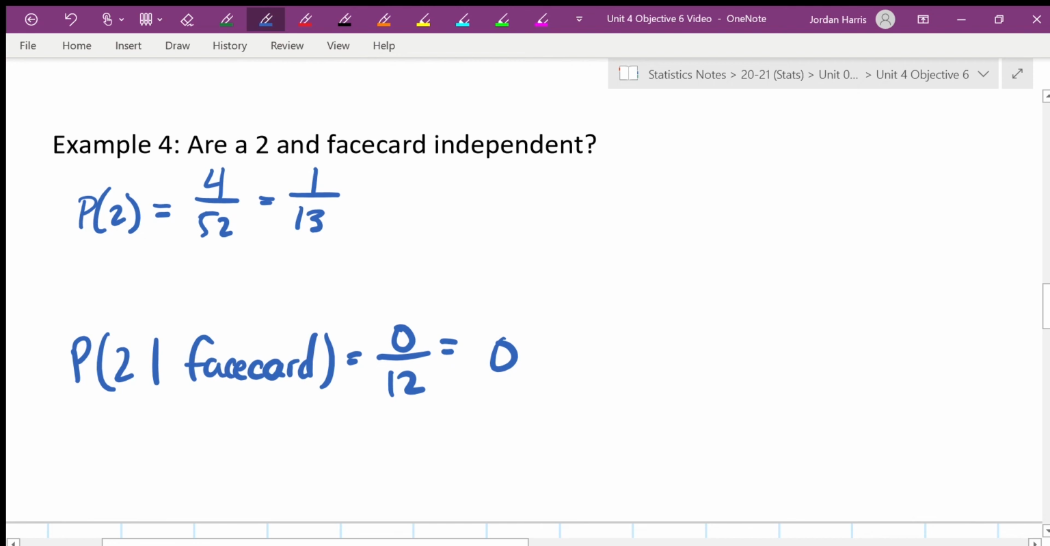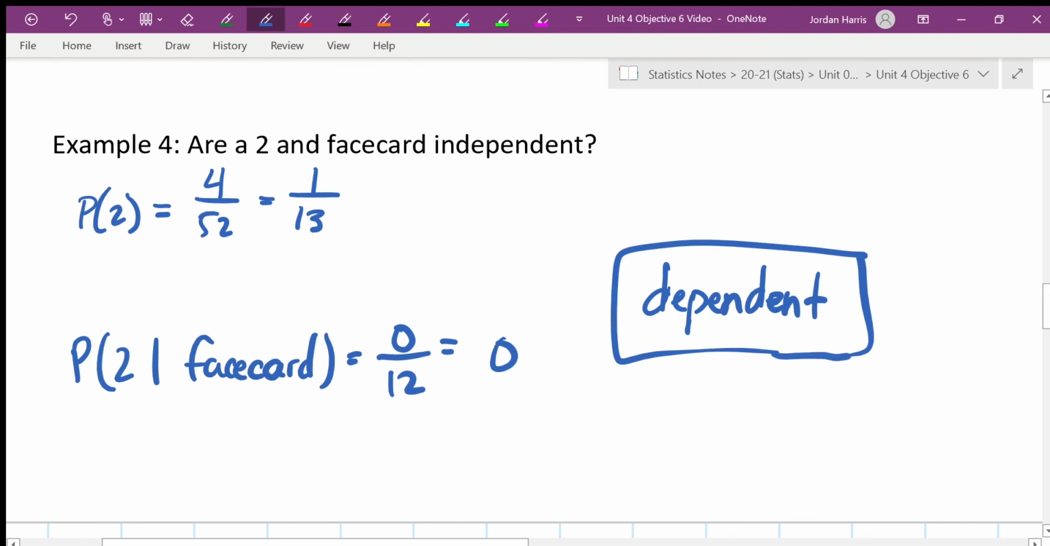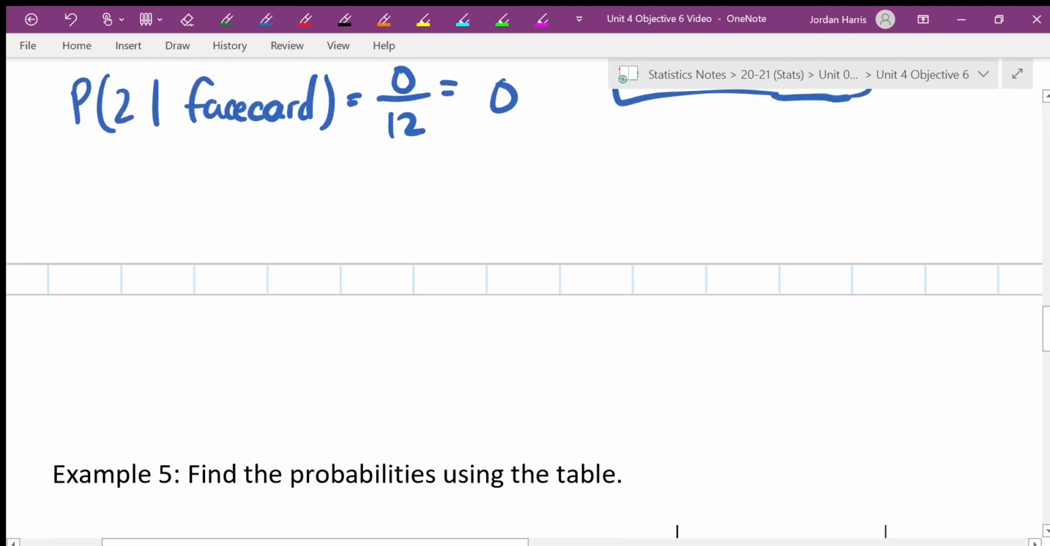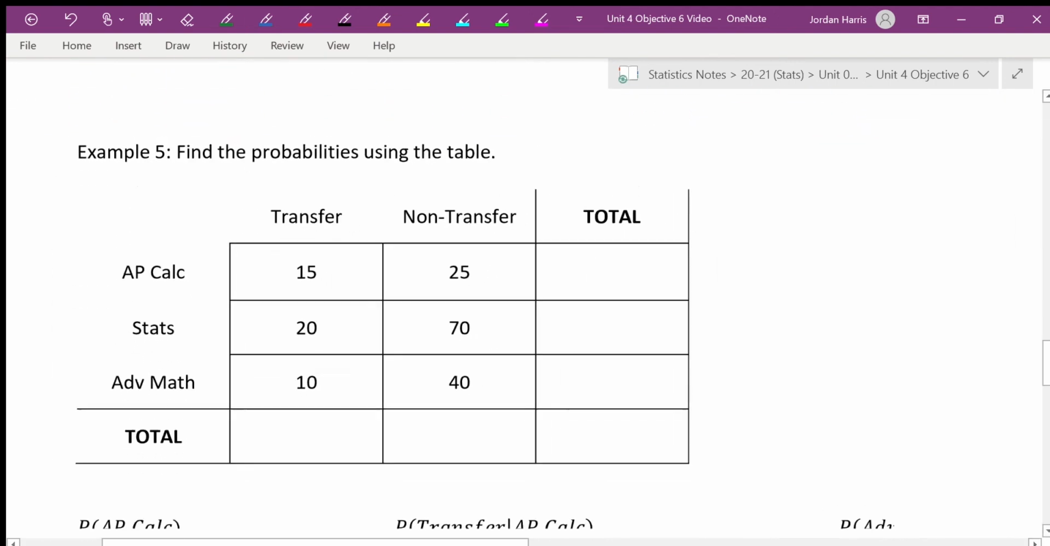No. That means they are not independent, which is called dependent. The opposite of independent is dependent. Everything is either independent or dependent. So this one is dependent. Okay? Because the probability changed. So then we can use tables.